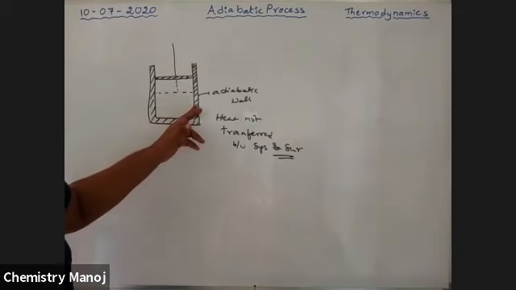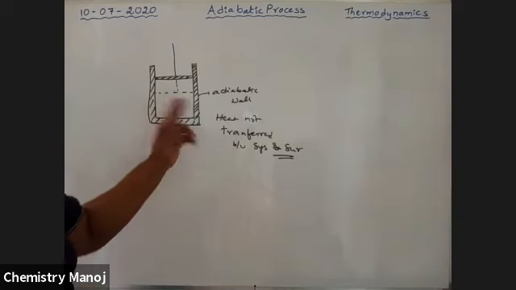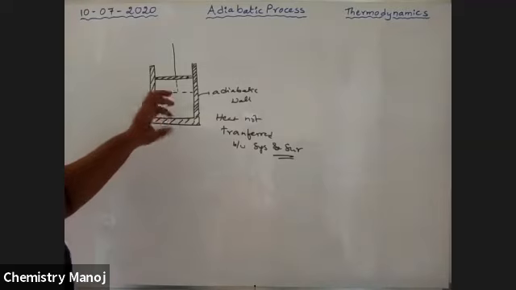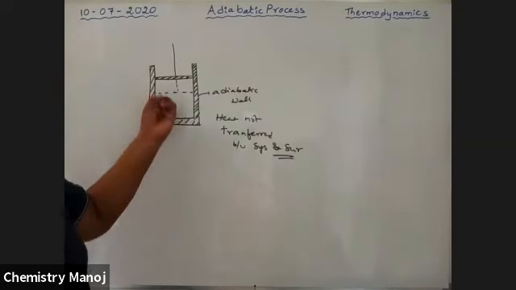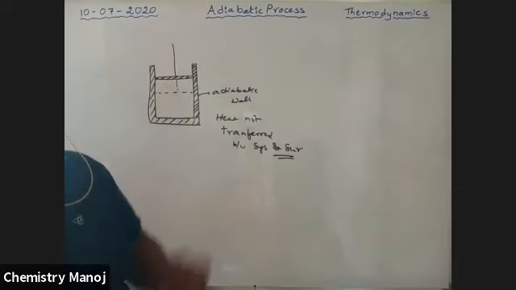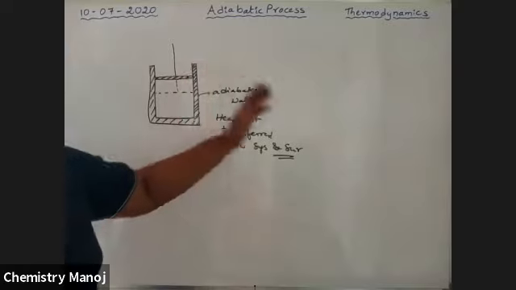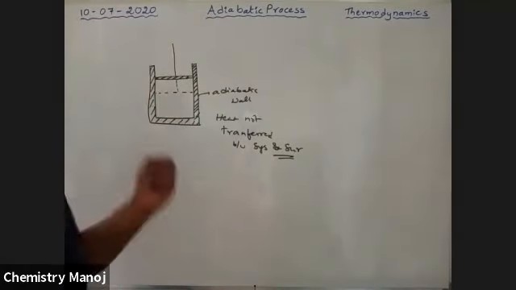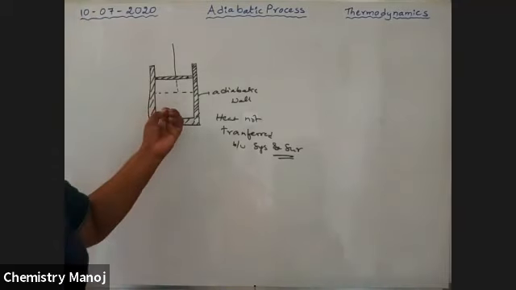Because these are adiabatic walls, no heat goes into or out of the system. That means the newly released energy stays as heat, so the system's internal temperature rises because of this work. Since heat is not transferred from the system to the surroundings, the system's temperature automatically increases.